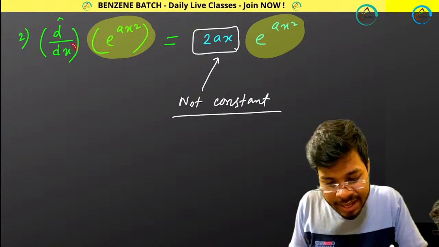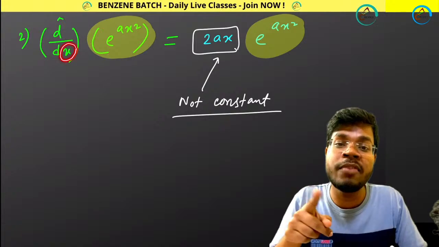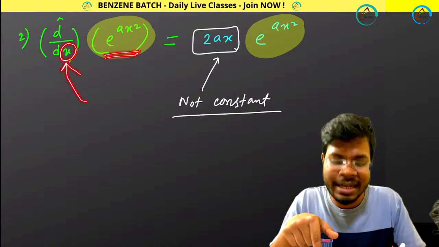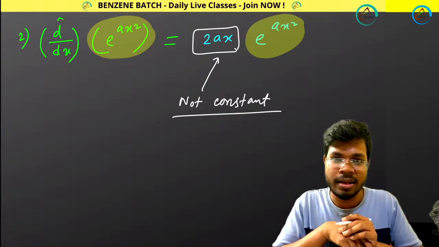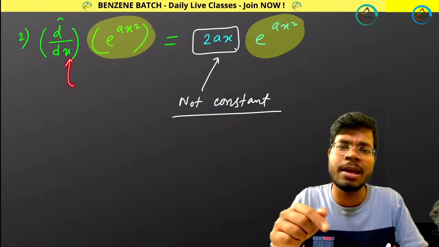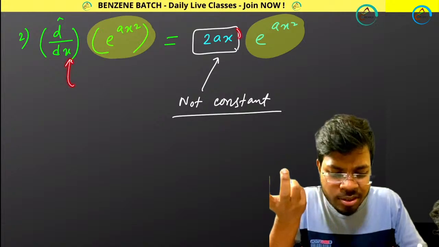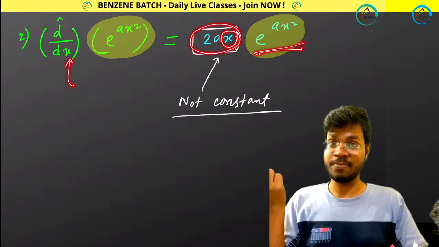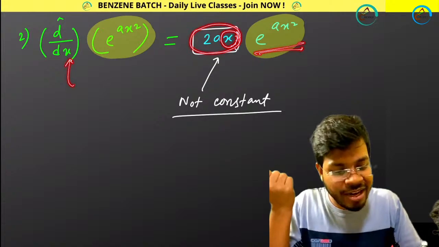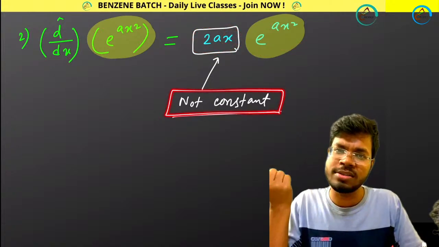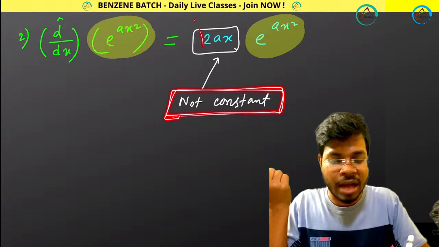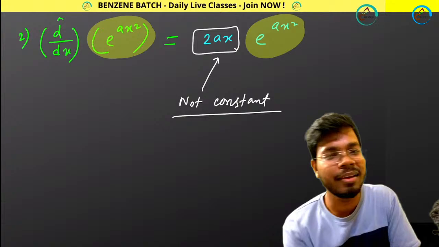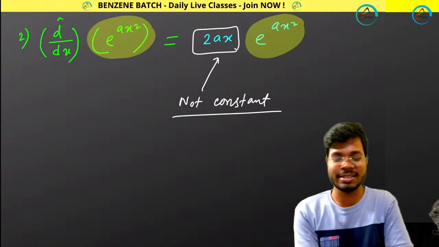Because look at this. Here you are differentiating with respect to x. That means with the change of x, how this function is changing, that you are representing by this expression. That means x is your variable, not the constant. So in this term, except for the function, you are having this x. Is x constant? No, x is the variable. So definitely it will not be a constant. As it is not a constant, it is not an eigenvalue, and if it is not an eigenvalue, it is not an eigenfunction. Okay, very interesting problem is this.